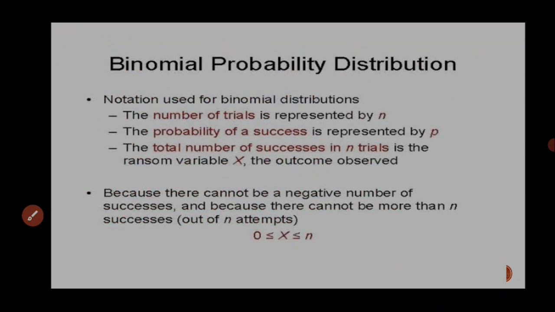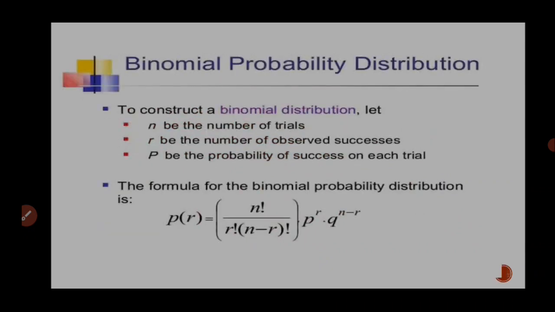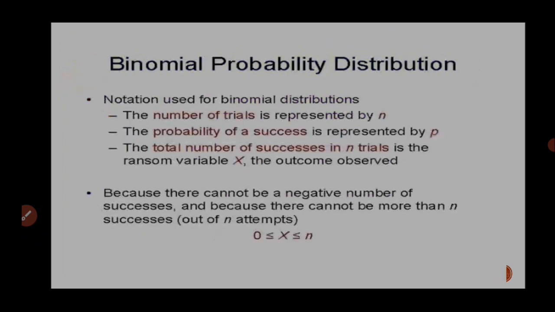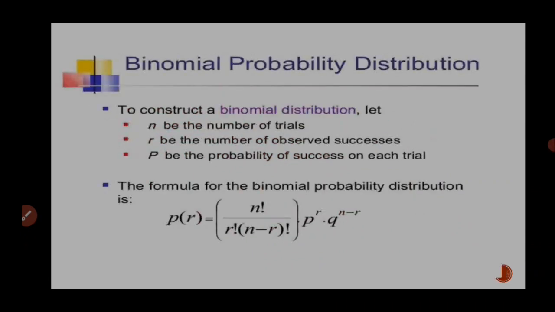Next is the binomial probability distribution. Notation used for the binomial distribution: number 1, the number of trials is always represented by n. The probability of success is represented by p. The total number of successes in n trials is the random variable x, the outcome observed. Because there cannot be a negative number of successes, and because there cannot be more than n successes out of n attempts, x will always be less than or equal to n but greater than or equal to 0.